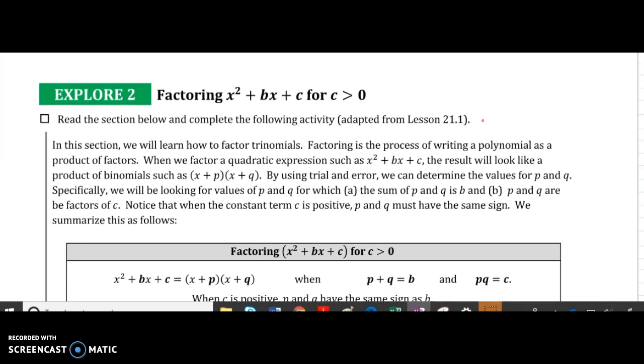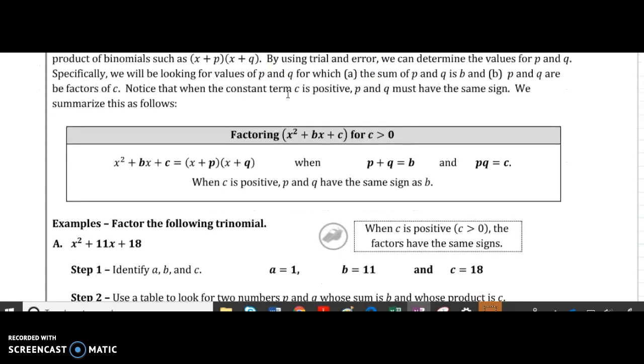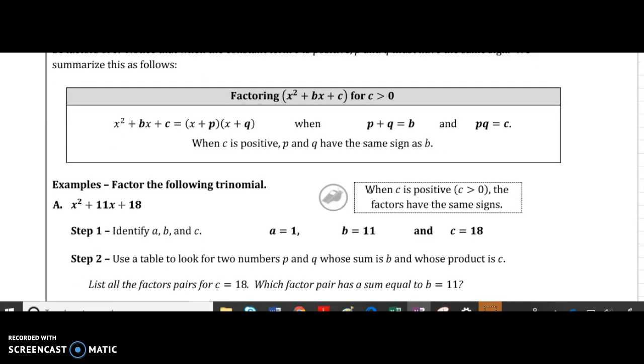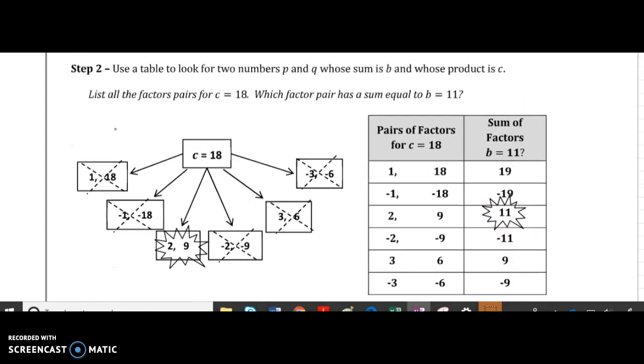Alright, so now if we're factoring, so this is expanded form right here. If we're factoring a trinomial that has a c greater than 0, these are the rules that we're going to follow. So if we have x squared plus bx plus c equals x plus p times x plus q, when b is p plus q, c is p times q. When c is positive, p and q have the same sign as b. So when c is positive, when this number is not a negative number, when this number is a positive number, p and q have the same sign as b. So let's check out what it means by that.